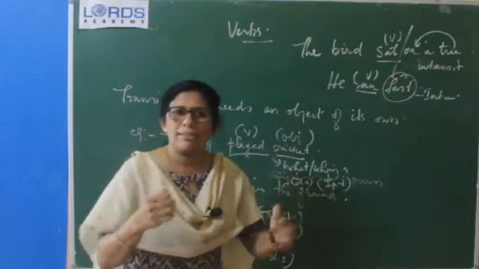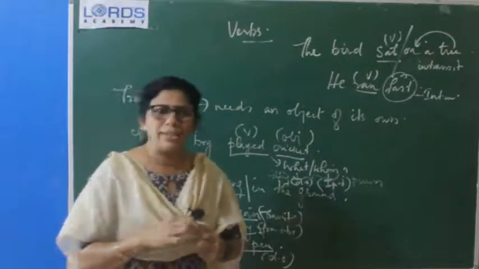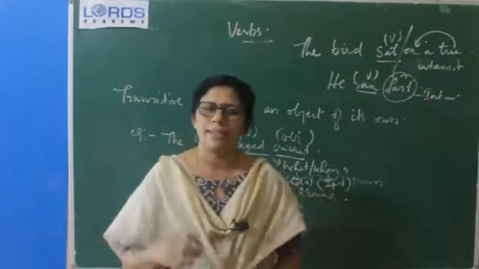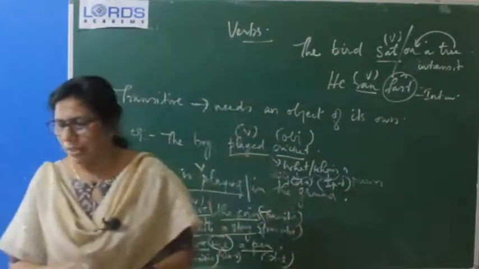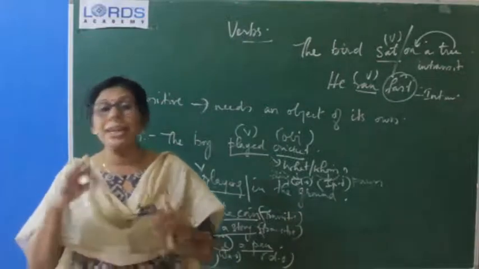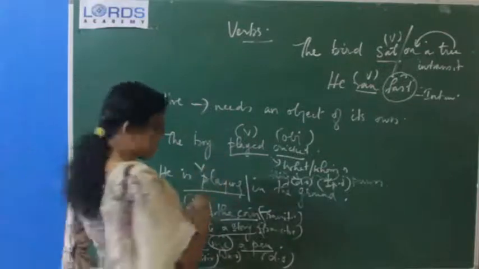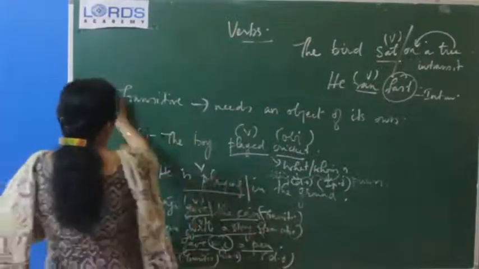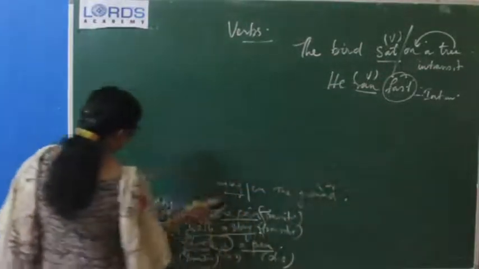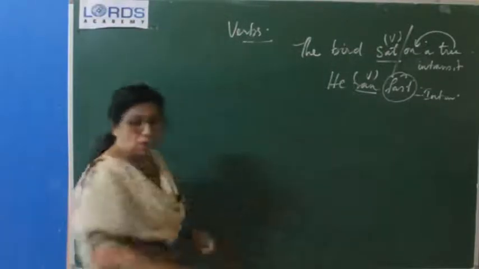So, such a sentence where we do not want an object to complete the meaning is called an intransitive verb. And in the other case also, if it does not have an object of its own, we can say that verb is intransitive. Okay, I hope it is clear to you, transitive and intransitive. And third one is there, incomplete verbs. Okay, incomplete verbs mainly will be used with state of being verbs, like as I have already written before, is, am, are, was, were, will be, shall be. Okay, so these are the state of being verbs. So along with the state of being verbs, such verbs are called incomplete verbs.